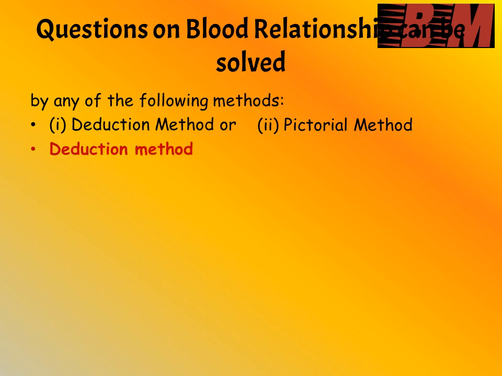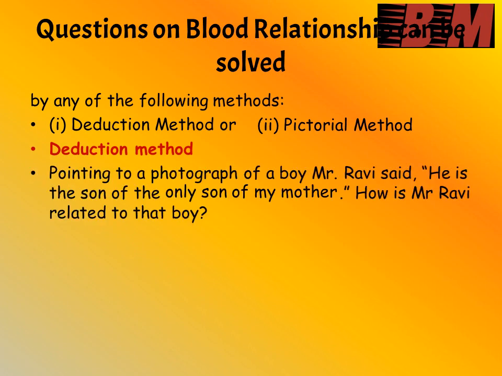First we'll see the deduction method. The example for this is: pointing to a photograph of a boy, Mr. Ravi said, "He is the son of the only son of my mother." How is Mr. Ravi related to that boy? So the statement is given by Mr. Ravi pointing to a boy, and we have to find out the relationship of Mr. Ravi with that boy.